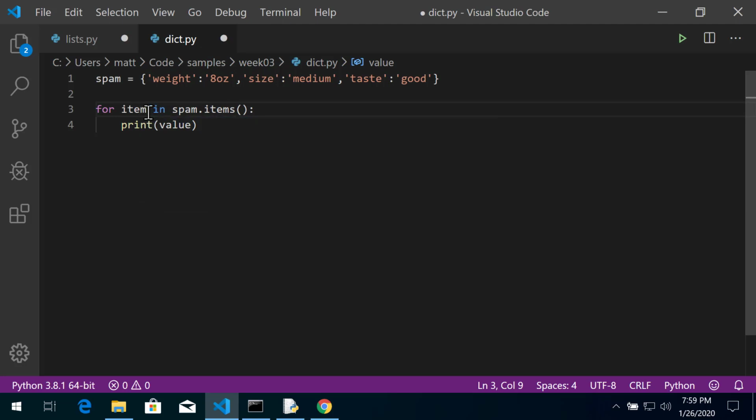For item in spam.items, items is the method. We're going to print key, and then we will display item 0 plus, and a lot of times we're just doing this to make it look good, plus item 1. Alright, so we want to type in value here, and I'll explain this in a second. I know we've concatenated a lot of strings here, but let's talk about what this does.